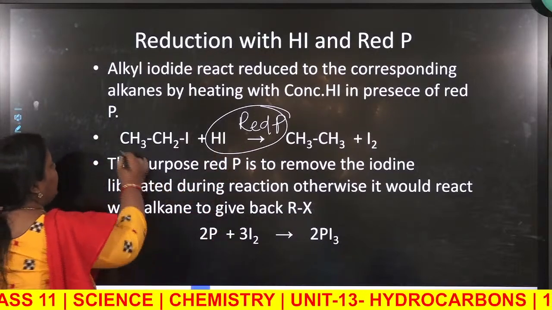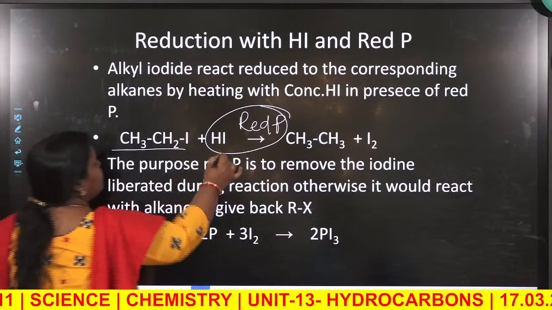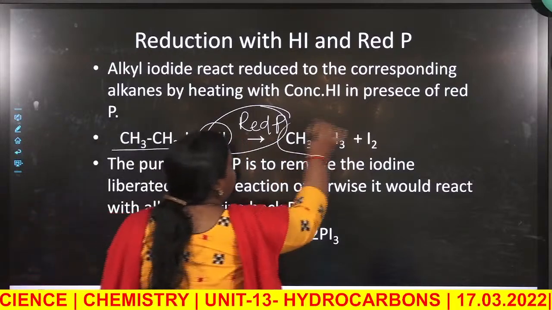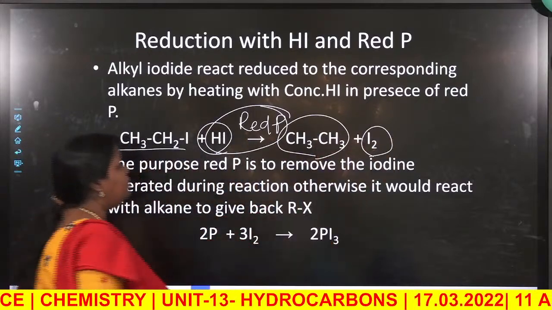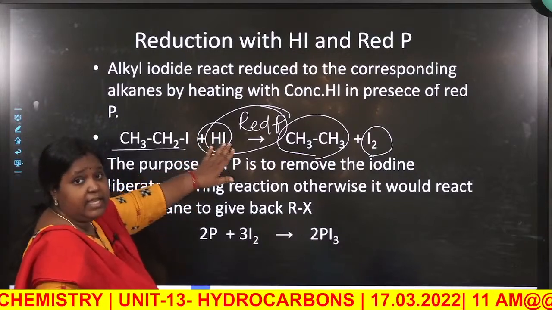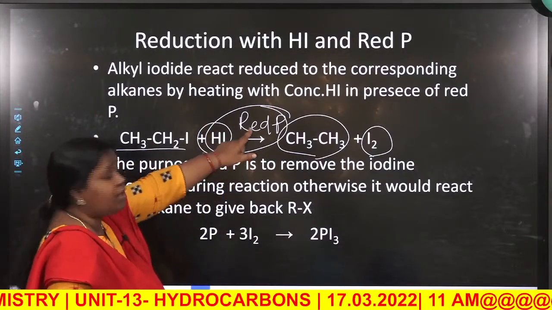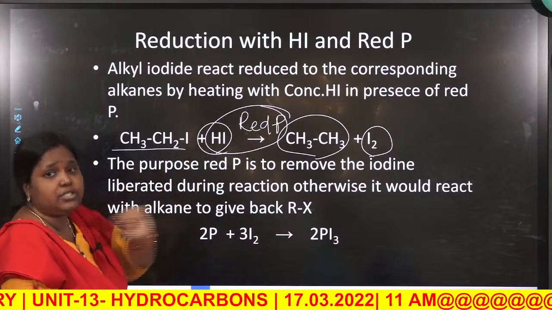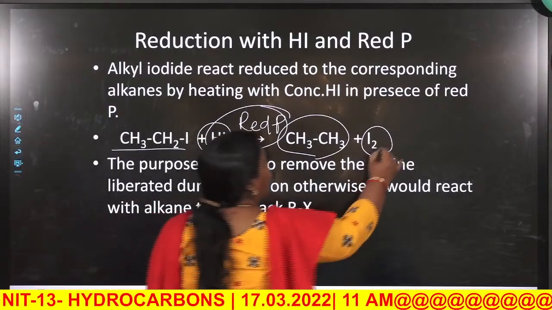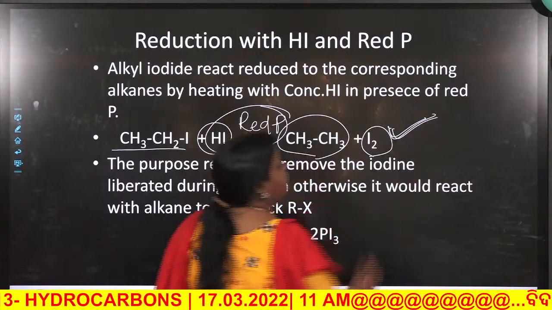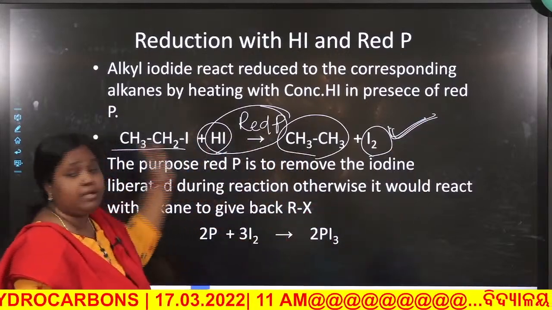What happens? Here the alkyl halide reacts with HI forming your alkane and iodine. Mark that, here HI is actually taking part in the reaction. So what is the function of red phosphorus? The function of the red phosphorus is to take away this iodine as soon as it is formed. Why? Because this is a reversible reaction.